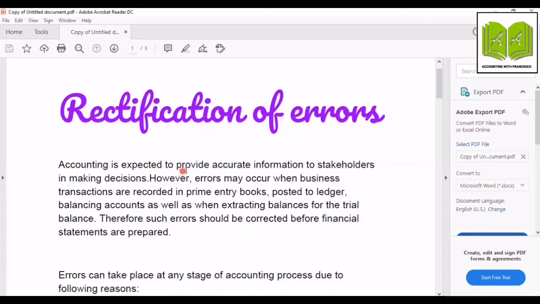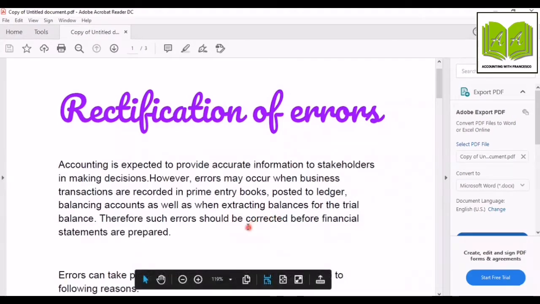Rectification of errors. Accounting is expected to provide accurate information to stakeholders in making decisions. So that is the main basic objective of accounting, to provide the information to stakeholders for making decisions. However, errors may occur when business transactions are recorded in primary books or posted to the ledger, when balancing accounts, as well as when extracting balances for the trial balance.